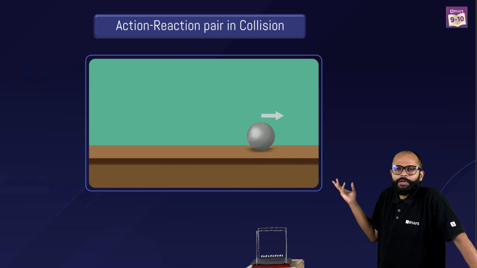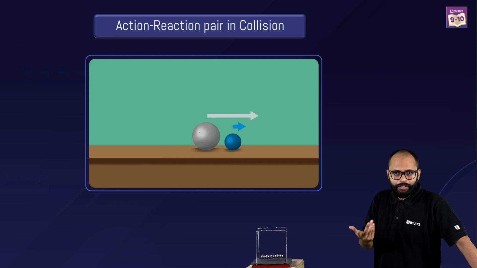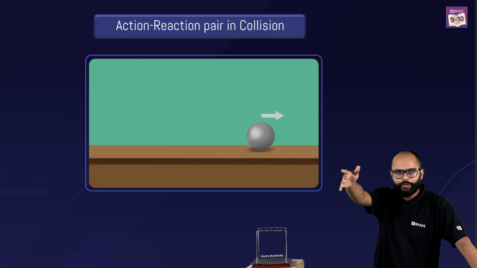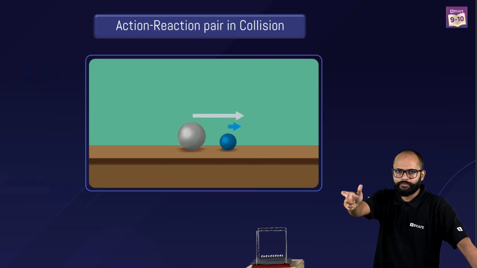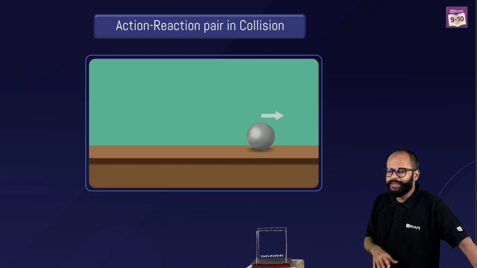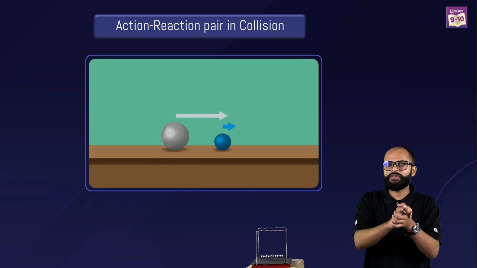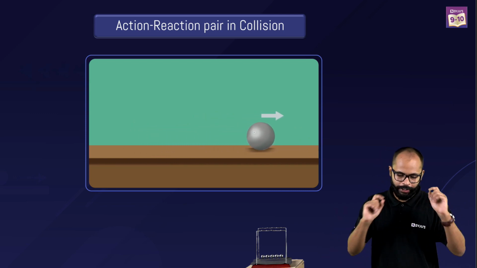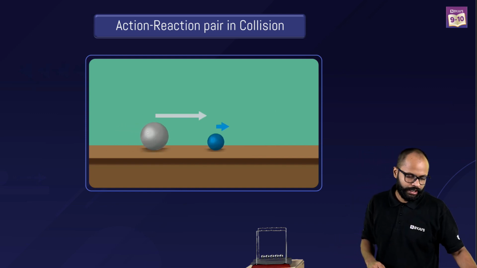What do we call this phenomenon? What is happening here? Two balls are colliding, what do we call it? Collision, right? That is what we hear in the news. Two cars collided. If you read newspapers, whenever these kinds of accidents happen, they give this headline: collision. It's a very normal and casual term which we use in daily life. Collision is something which we all know, in Hindi टकराना, टकराव.